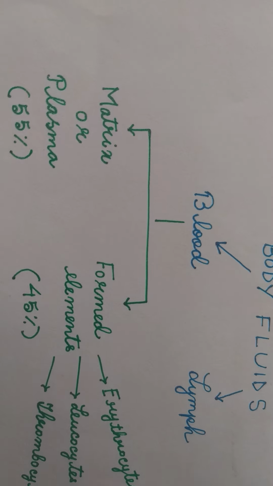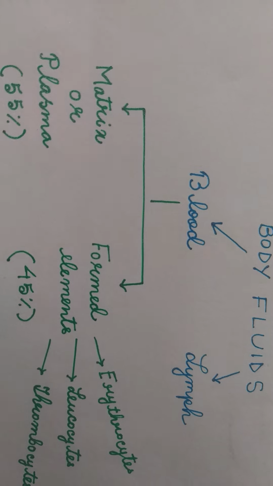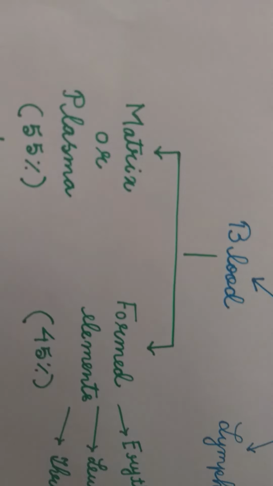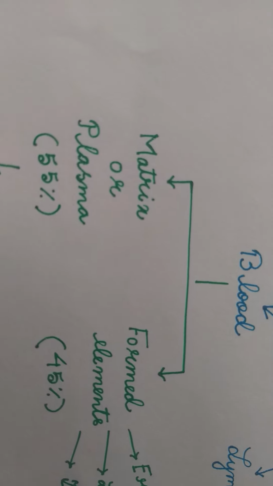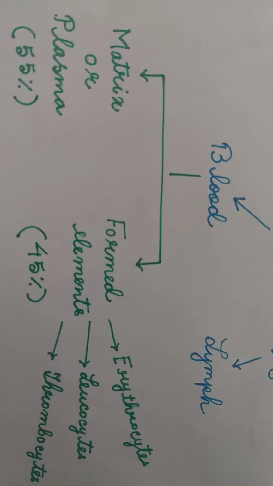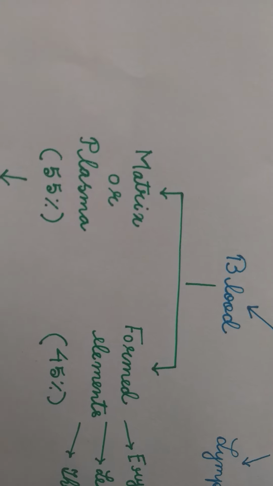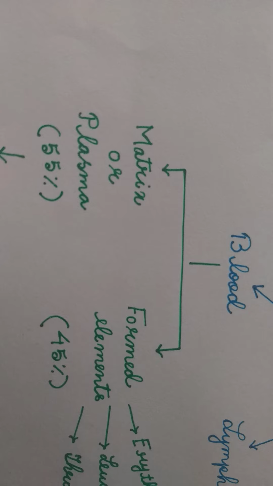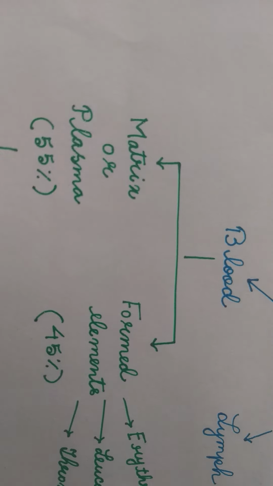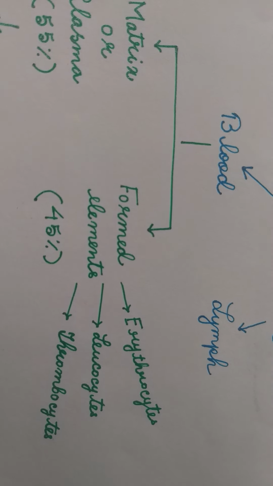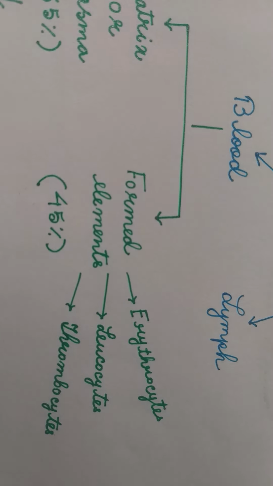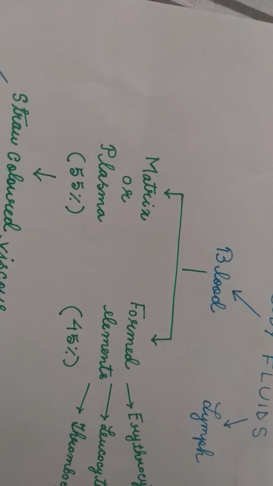The bone is the solid connective tissue. Blood is the liquid connective tissue. The blood consists of two parts, the liquid part, the fluid part, which is called matrix or plasma, and the formed elements, that means the blood cells. About 55% of the blood comprises matrix or plasma or the fluid. About 45% constitute the formed elements, the three types of blood cells: erythrocytes, leukocytes, thrombocytes.